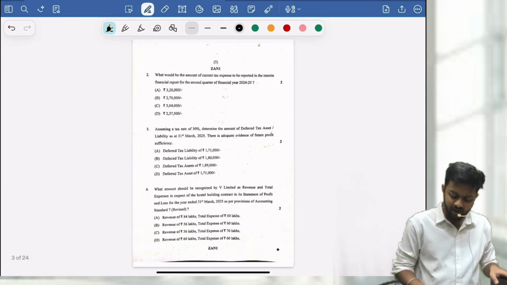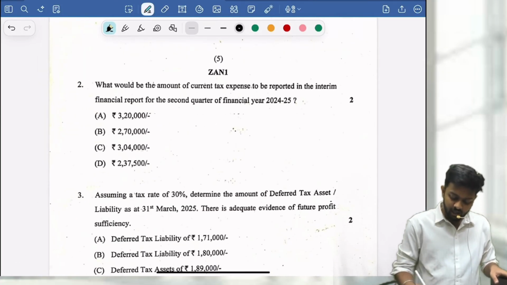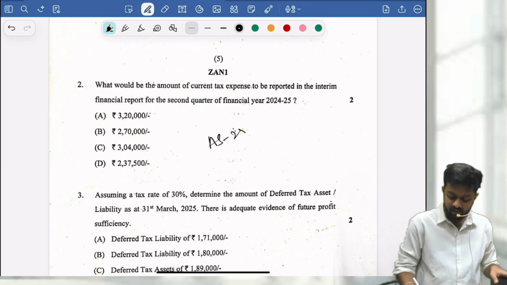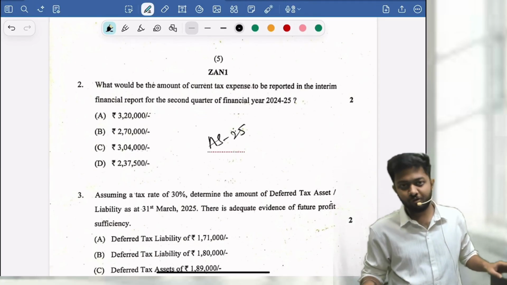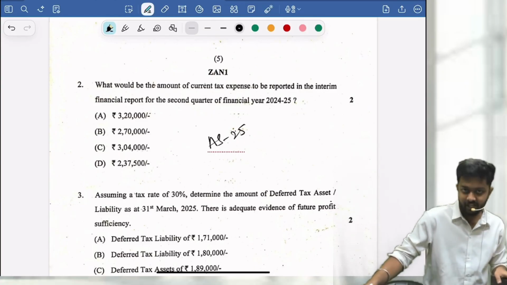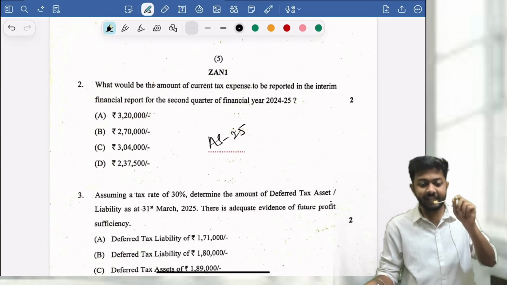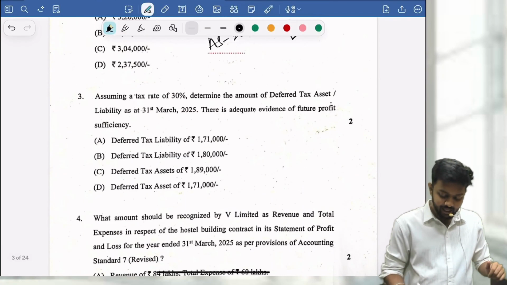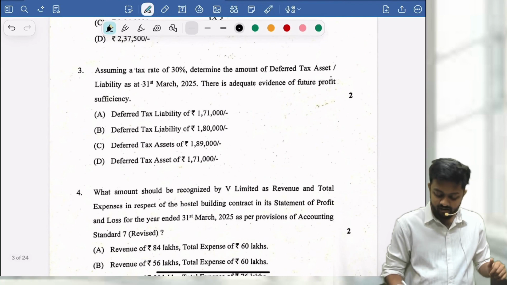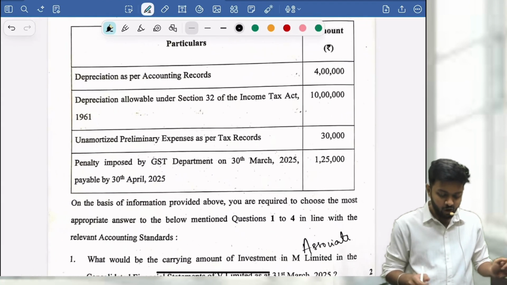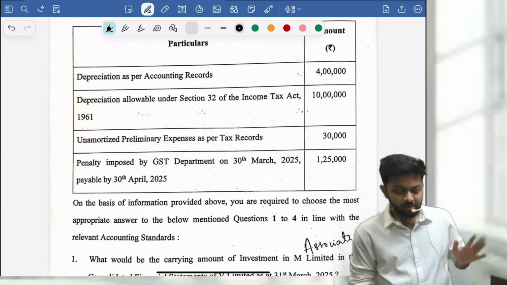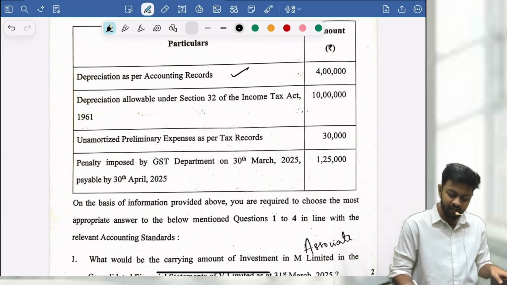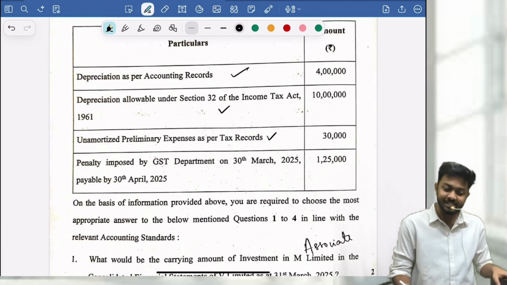Very simple. Then you had a question from interim financial reporting, AS 25. Again, we have done this kind of problem, where we find the weighted average rate for the entire year and apply it to each quarter. Same problem we had done, same thing repeated. Then your favorite AS 22, yet again a very simple question. These are things we already solved. Same problems: depreciation as per accounting, unamortized preliminary expenses, same thing.